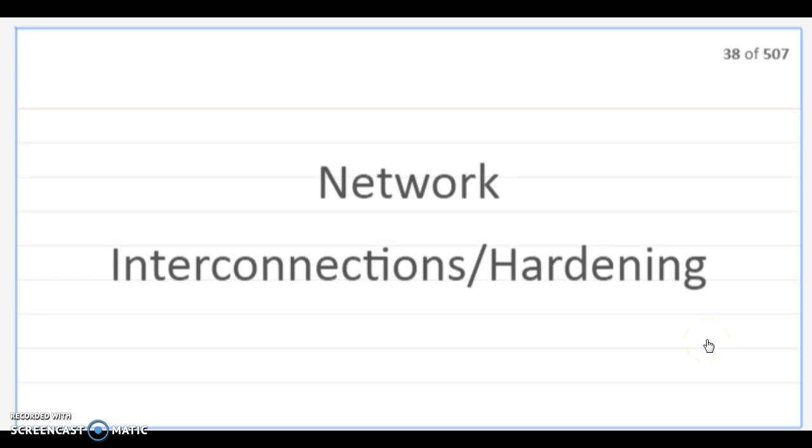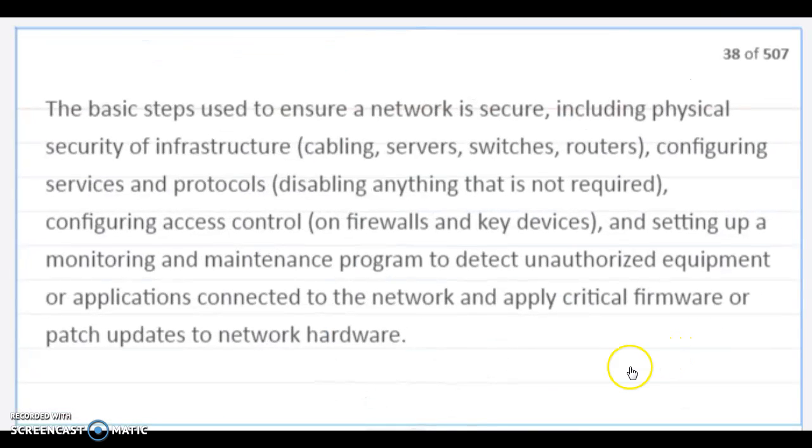Network interconnections hardening. The basic steps used to ensure that a network is secure, including physical security of infrastructure like cabling, servers, switches, and routers; configuring services and protocols by disabling anything that is not required; configuring access control, such as firewalls or key devices; and setting up a monitoring and maintenance program to detect unauthorized equipment or applications connected to the network and apply critical firmware or patch updates to network hardware.